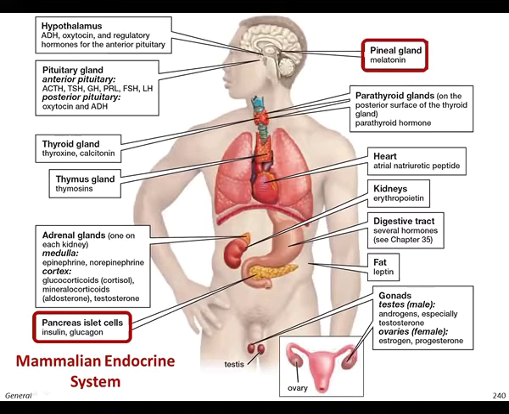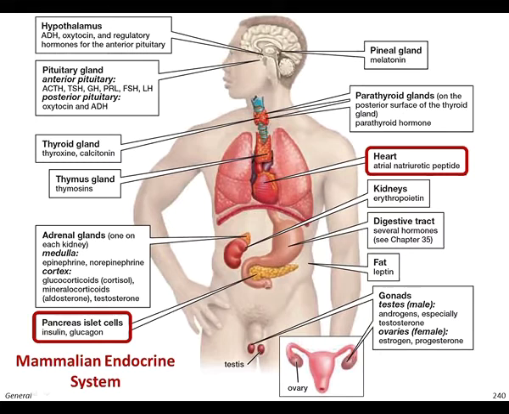Then we have the pineal gland, which secretes melatonin, one of the important hormones that control sleeping behavior. Then we have the parathyroid gland, which is located on top of the thyroid gland, and of course it secretes the parathyroid hormone. And surprisingly, we have the heart that can secrete a peptide that behaves as a hormone, which is called atrial